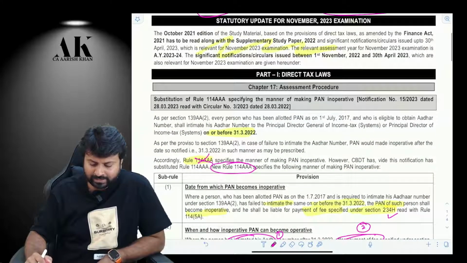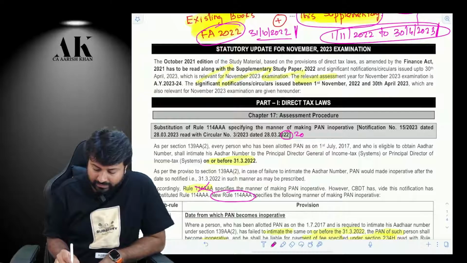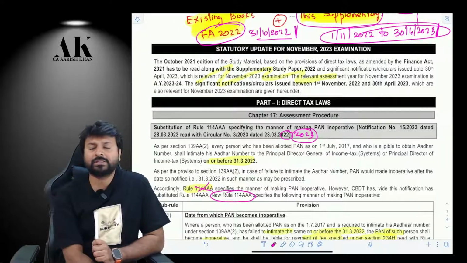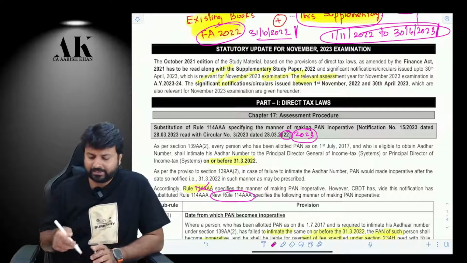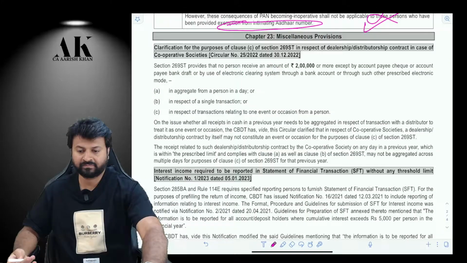There is one mistake over here by ICAI. The mistake is this date should be 2023. It should not be 2022. It's a mistake by ICAI. So you can rectify that mistake over here. Okay. Just go through it once and then we'll move ahead with the next one.